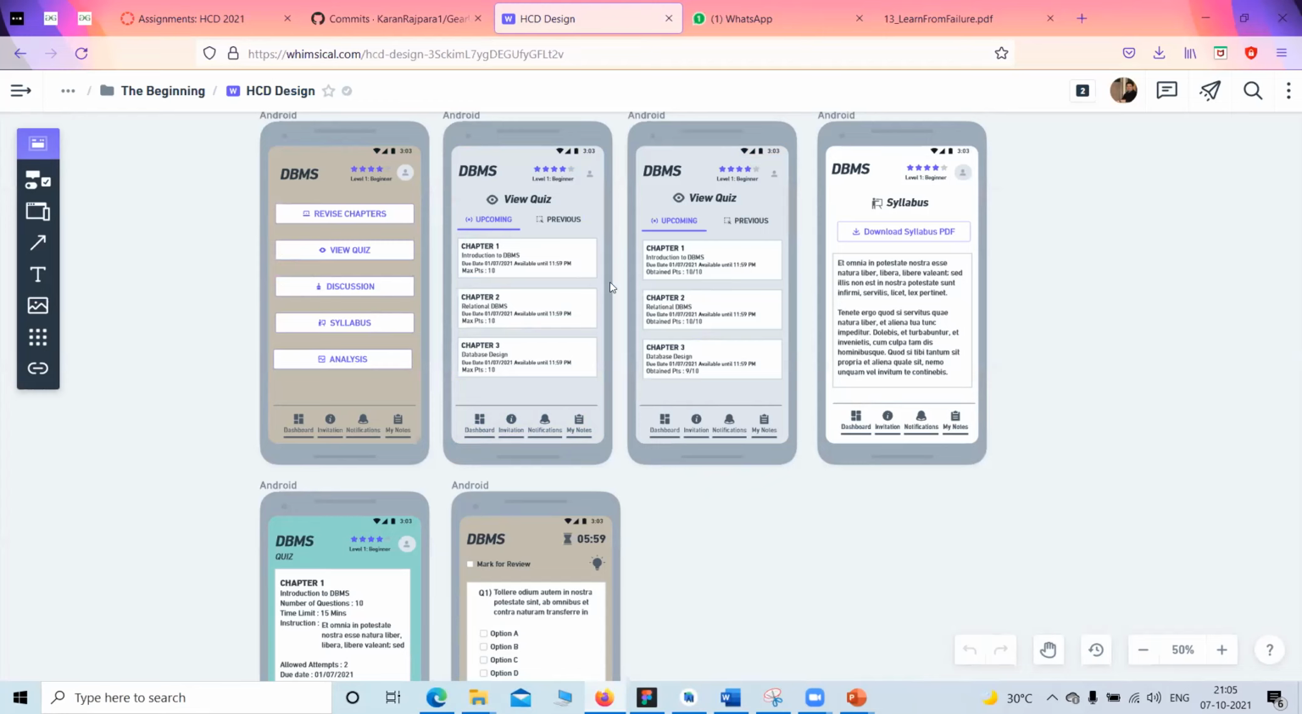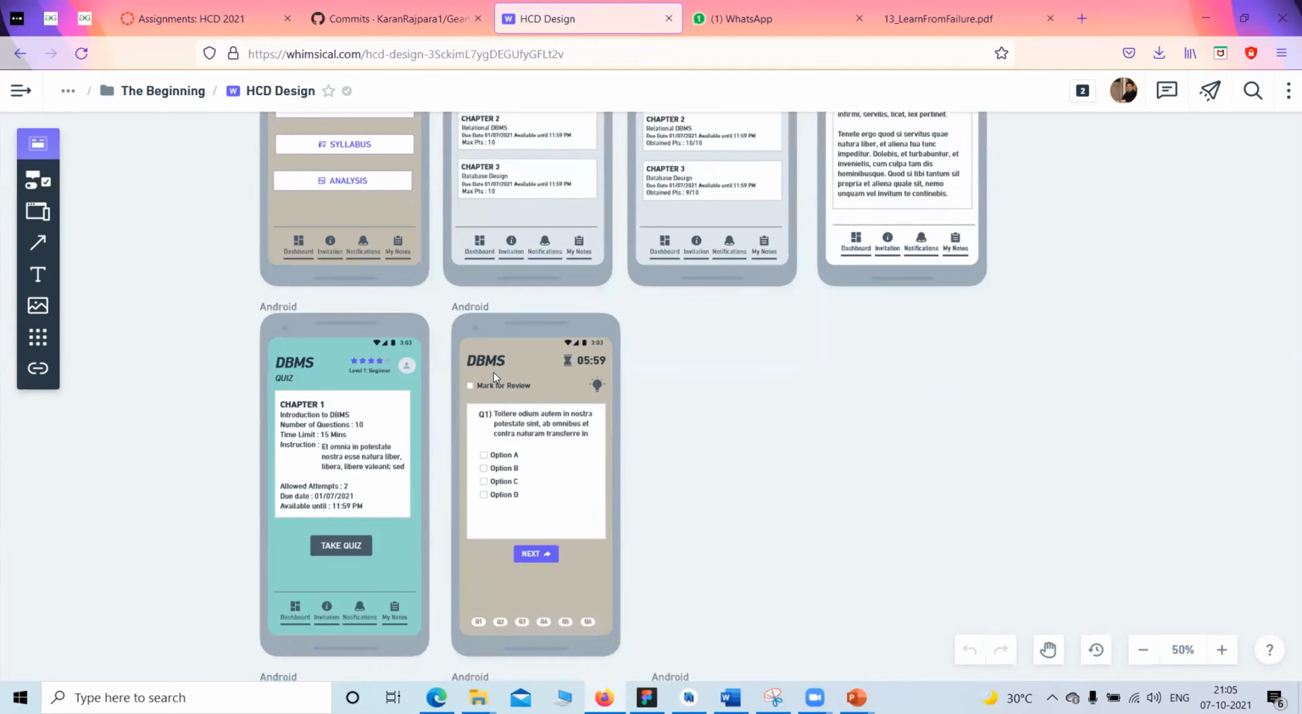Discussions: student to student and student to faculties, syllabus of our particular subjects which we are enrolled in, and analysis of student. This is the subject wise analysis, and we can get ranks over here.